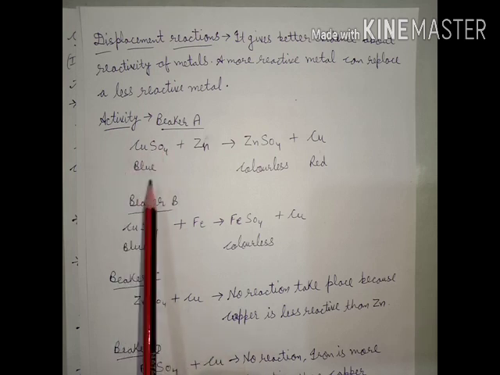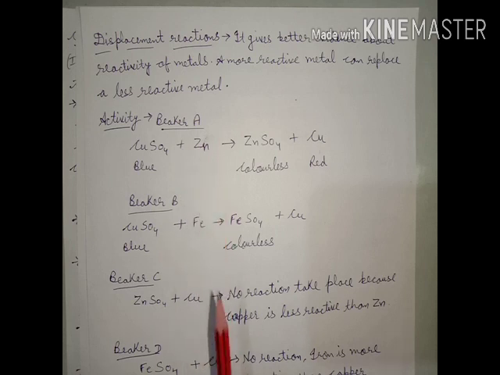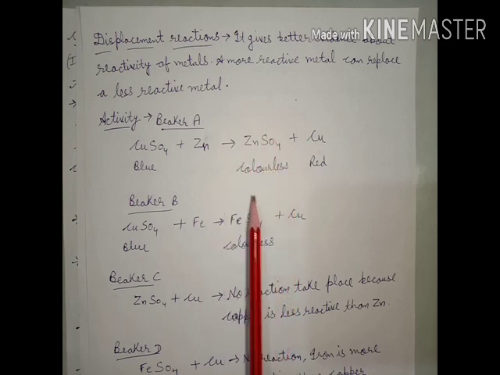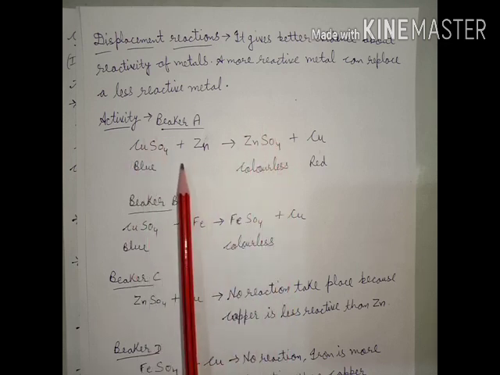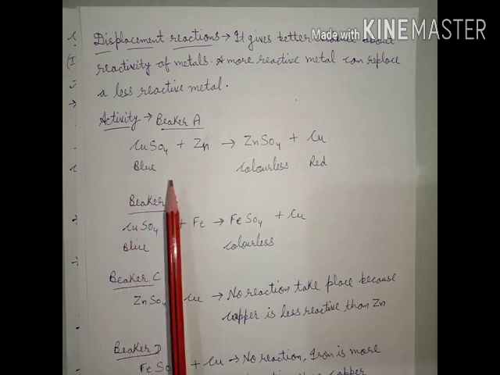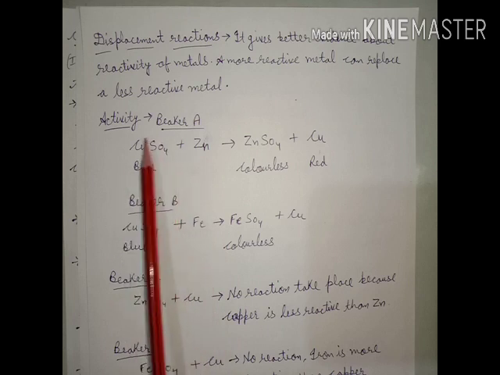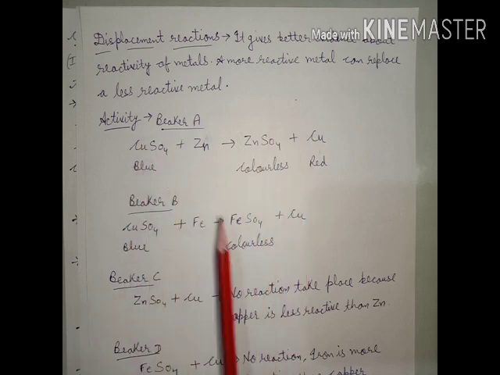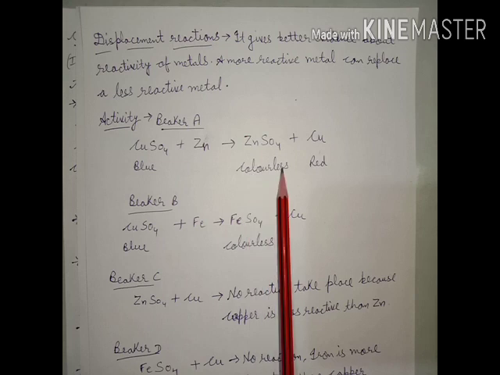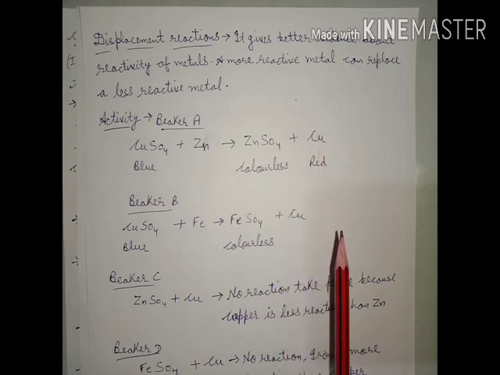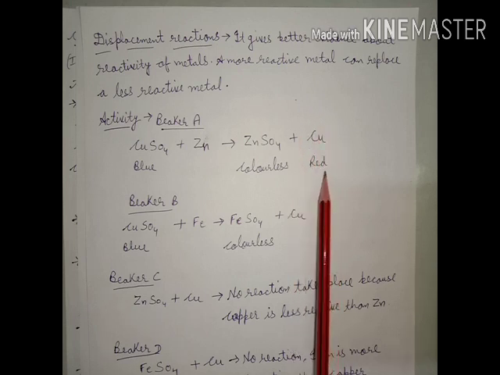The copper sulfate solution is blue in color, and if we add zinc to the solution, we will get a colorless solution. Before the reaction, the color of the solution is blue. Add zinc to the CuSO4 solution, the whole test tube becomes colorless, and there is a red color deposited at the bottom of the test tube. It is due to the copper.